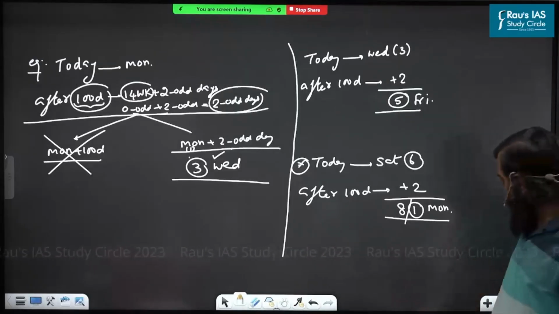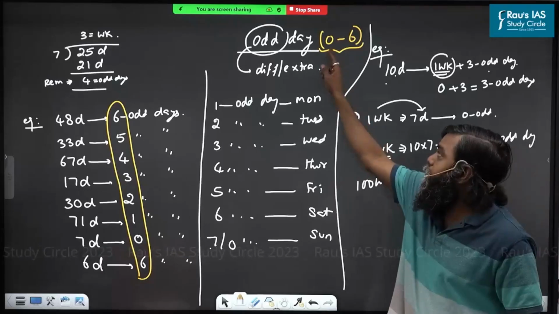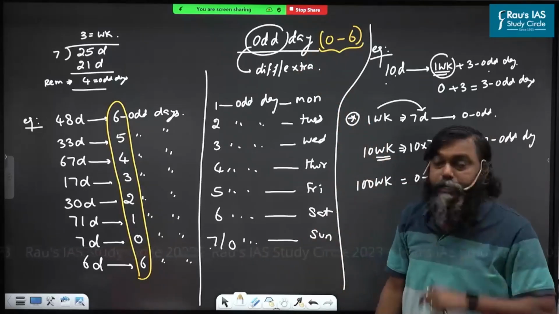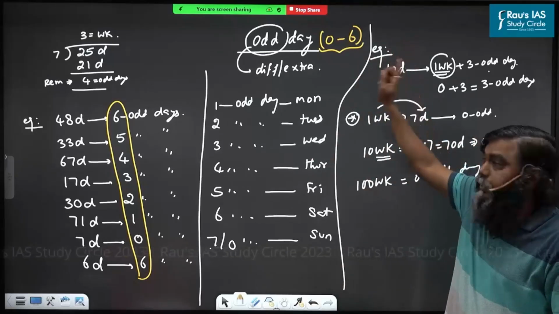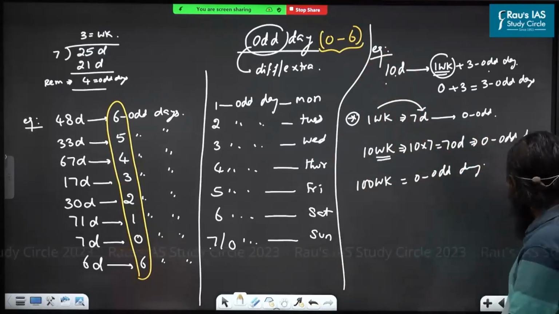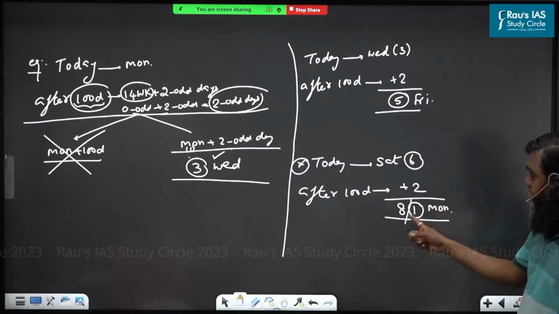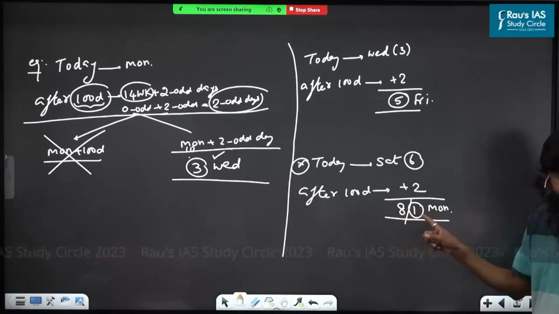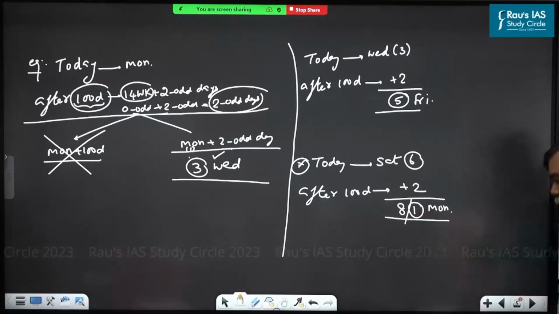What is the minimum number of odd days? I said 0. It cannot be less than 0. What is the meaning of less than 0? Negative. It cannot be more than 6. If it is more than 6, divide by 7 again, you have to convert it into 0 to 6. Do you understand this?